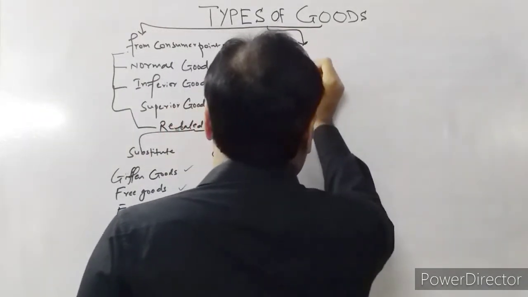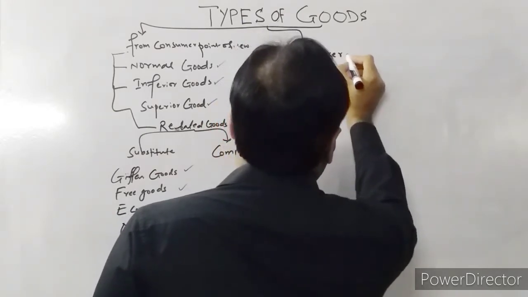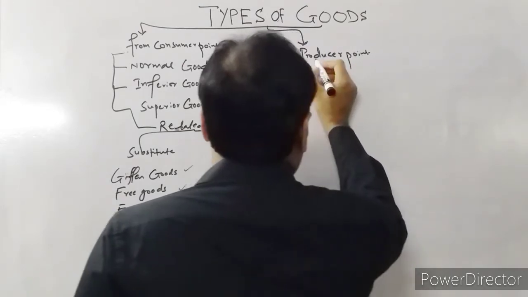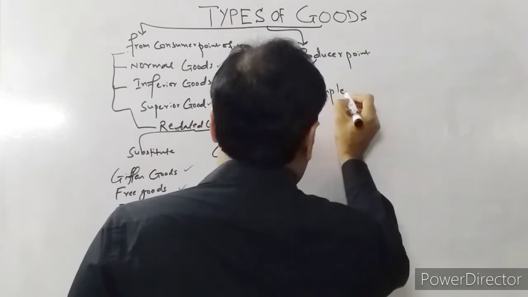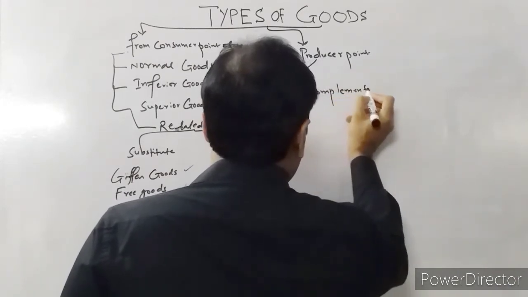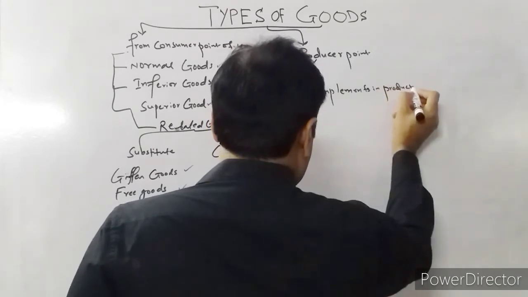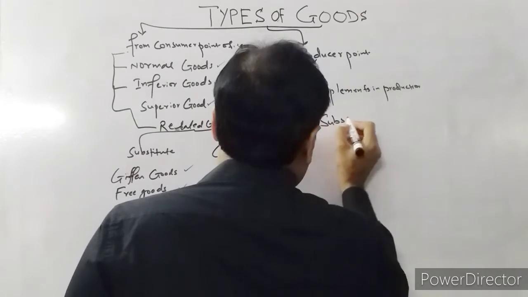From the producer point of view, the goods can be complements in production, substitutes in production.